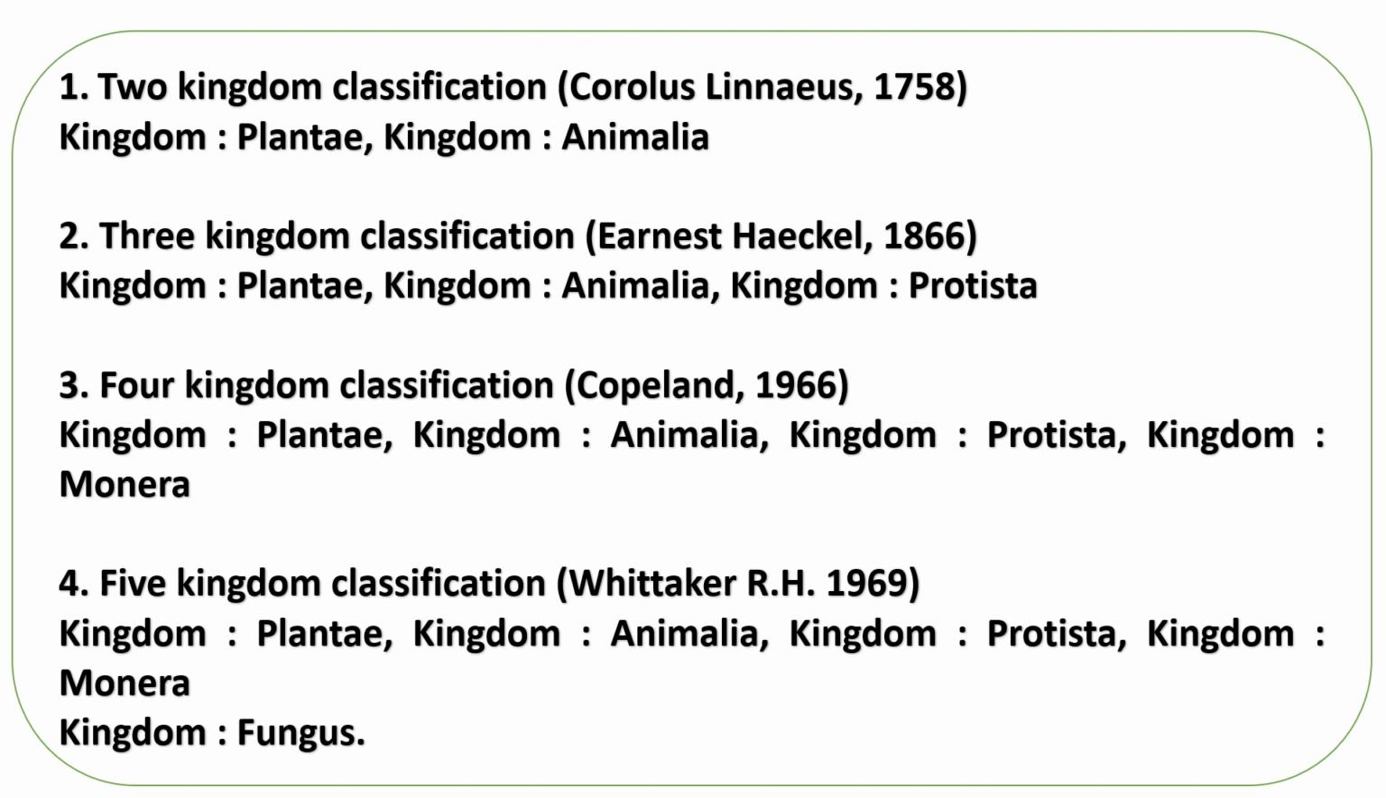Next, three kingdom classification was introduced by Ernest Haeckel in the year 1866, and four kingdom classification by Copeland in the year 1966: Plantae, Animalia, Protista, Monera. And five kingdom classification was proposed by Whittaker, R.H. Whittaker, 1969. So here one extra kingdom was added, that is Fungi. The remaining four are the same: Plantae, Animalia, Protista, Monera. These four are also in the classification proposed by Copeland, but Whittaker added Fungi extra.